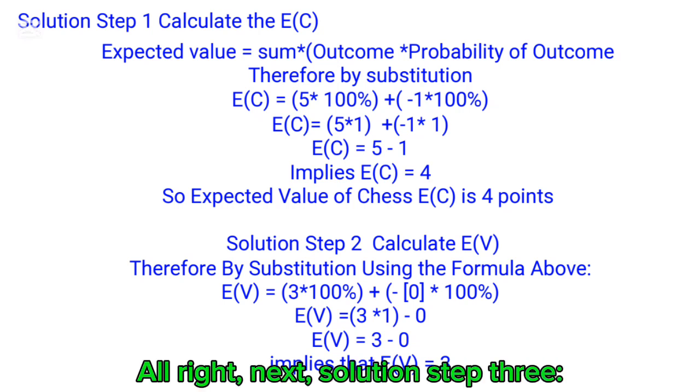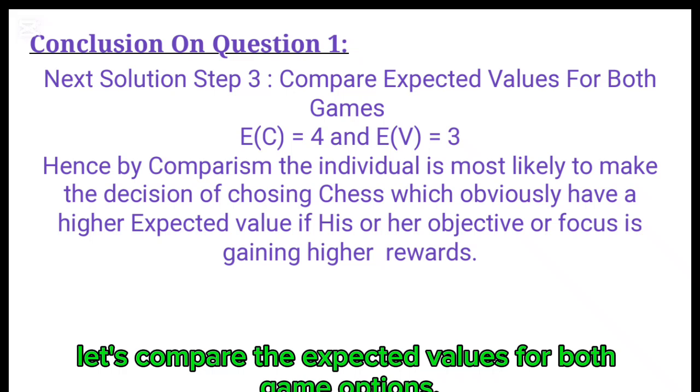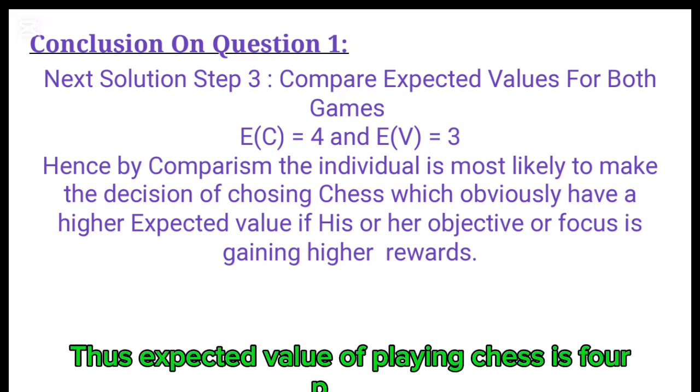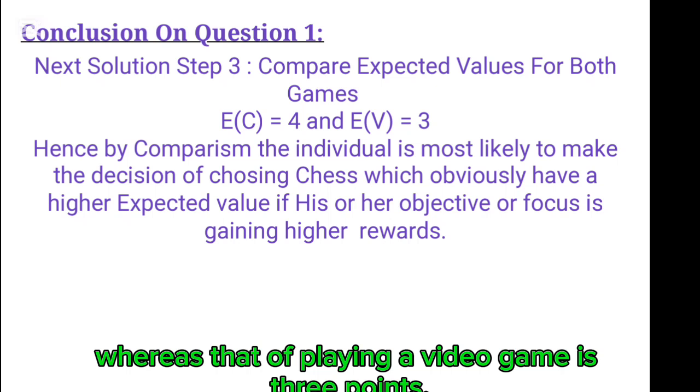Alright, next. Solution step 3, let's compare the expected values for both game options. Thus, the expected value of playing chess is 4 points, whereas that of playing a video game is 3 points.